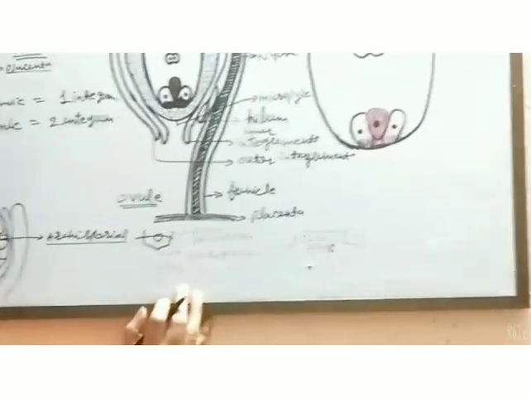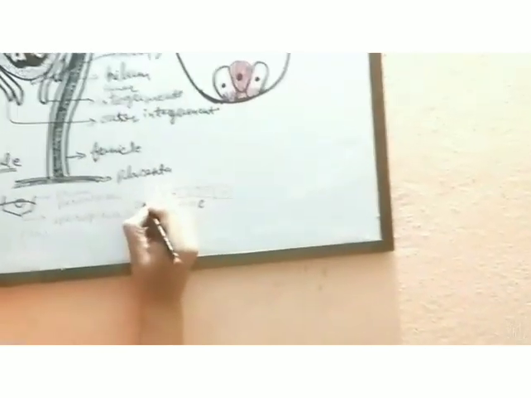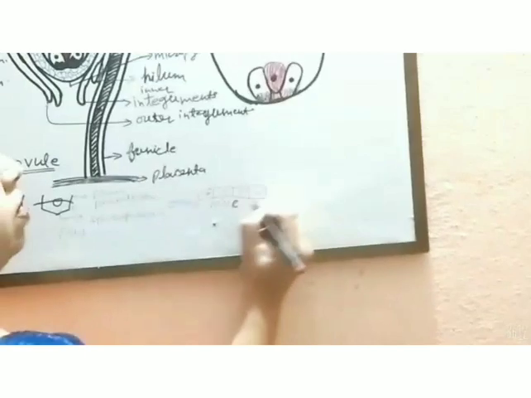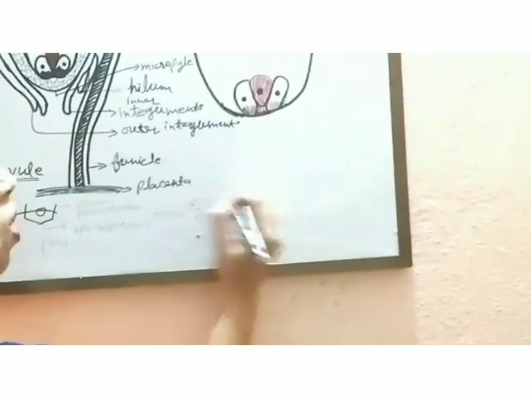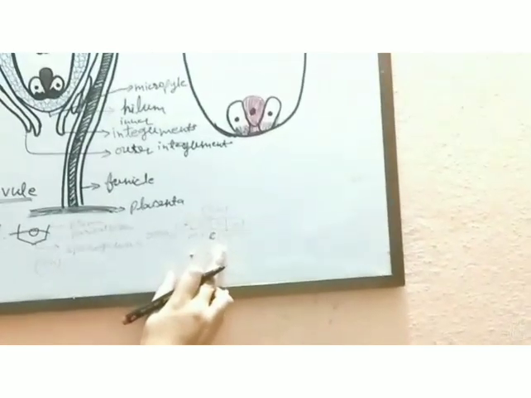Earlier it was a diploid cell, and after the meiotic cell division, it formed four haploid cells.